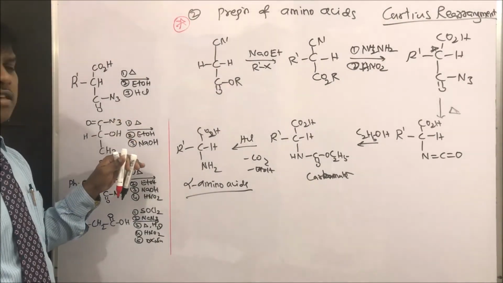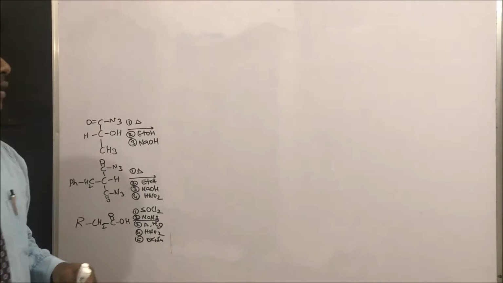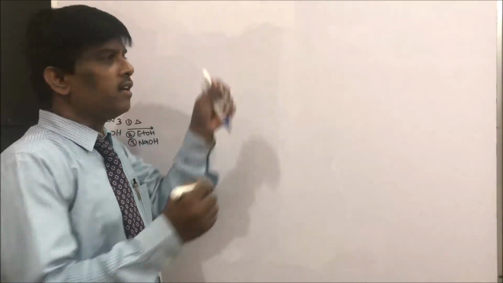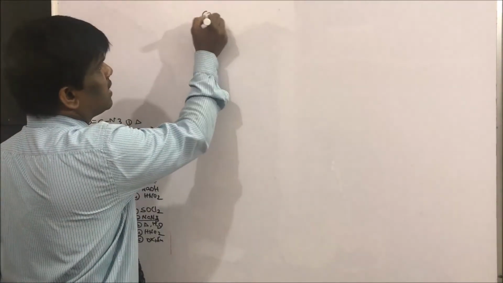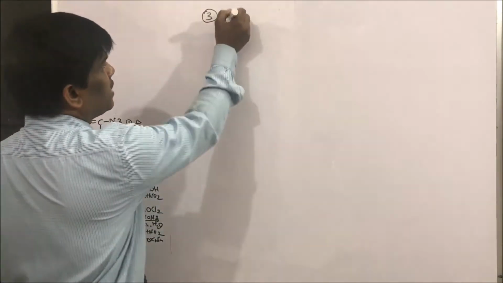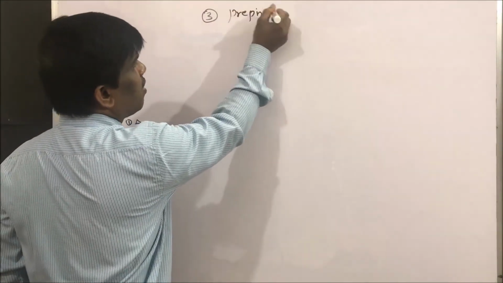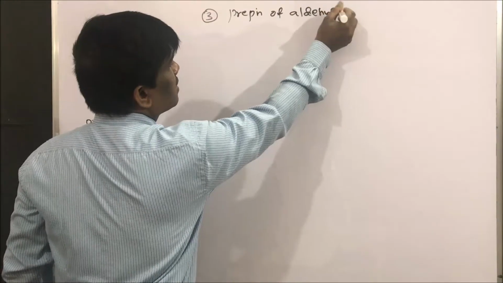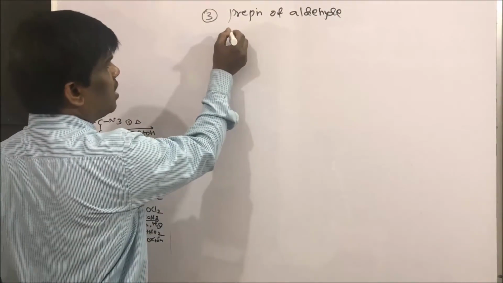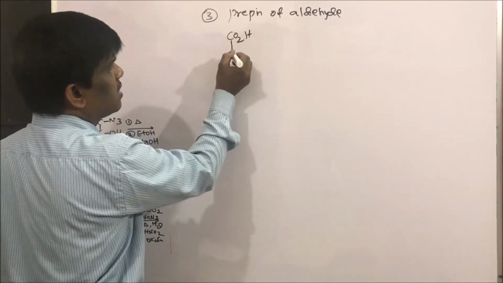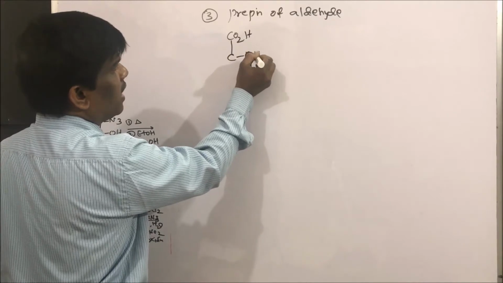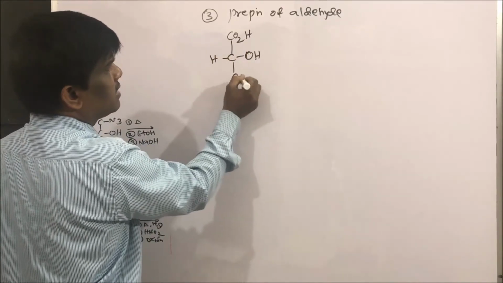Let us take some more examples and see what happens. Yes students, the third important utility of this Curtius rearrangement is preparation of aldehydes. Let us take lactic acid. What is lactic acid? CO2H, CHOH, H and CH3.